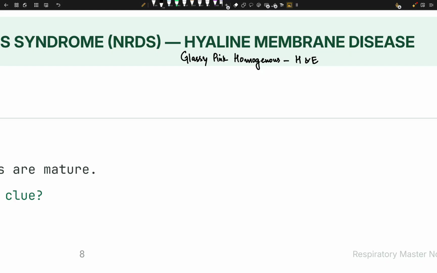Now different things can look like hyaline. Like what? Like protein, like collagen, like fibrin, maybe some debris, right? So whenever you see some glassy image, you want to say you are looking at hyaline membranous disease. So what is hyaline disease exactly? Hyaline disease is basically dead cells and protein in the alveoli, and it forms a hyaline membrane.